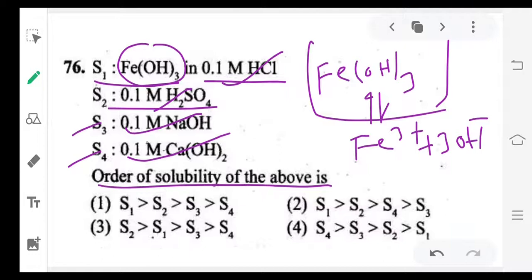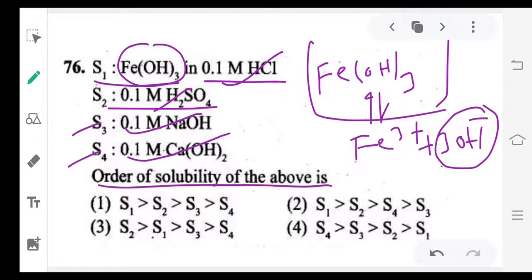What about H₂SO₄ and HCl? If you add HCl or H₂SO₄, those H⁺ ions can neutralize the OH⁻, then the forward reaction takes place. H₂SO₄ will provide a greater number of H⁺ ions, that's why solubility increases in the presence of H₂SO₄ more than HCl. Compared to Ca(OH)₂ and NaOH, Ca(OH)₂ will provide more OH⁻ ions, so solubility decreases more in the case of Ca(OH)₂ than NaOH. Due to addition of acids, solubility increases. Due to addition of bases, solubility decreases.